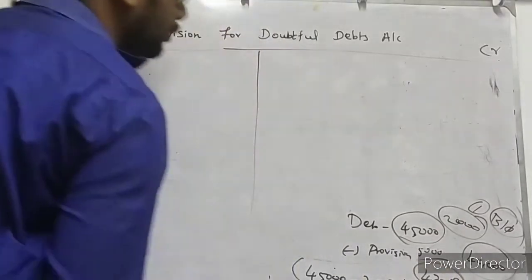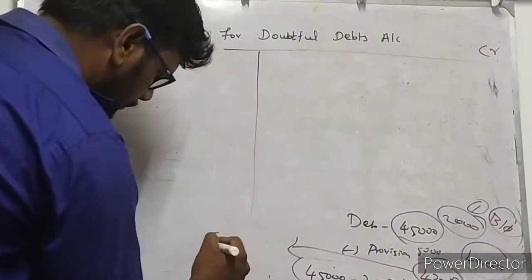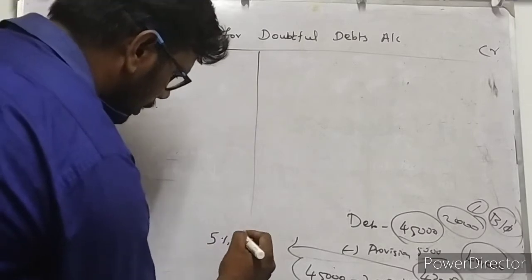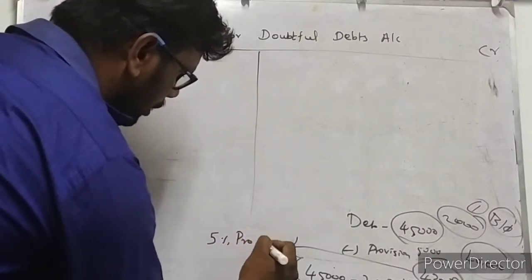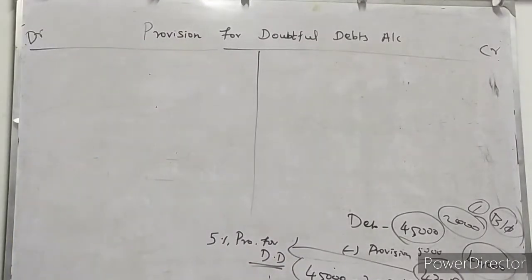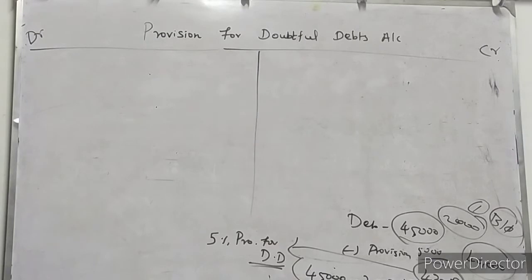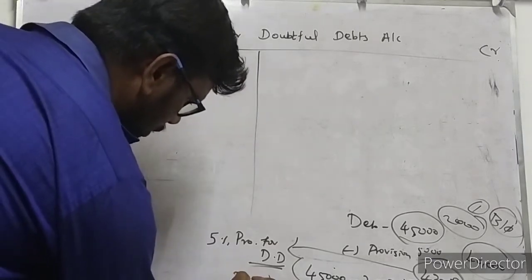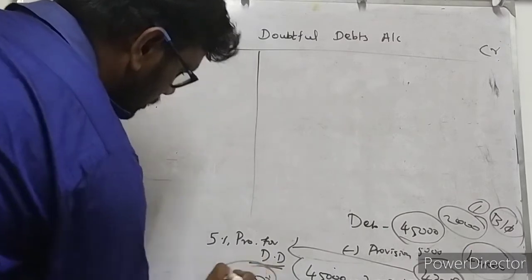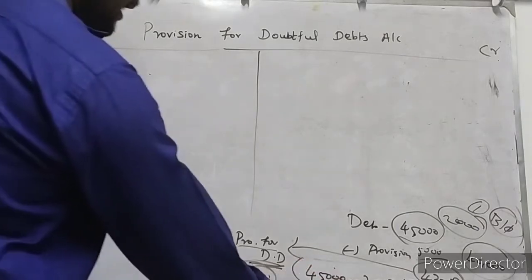On this 43,000 rupees, 5% should be calculated for provision for doubtful debts. 5% on 43,000 is 2,150 rupees. So you should be very clear about it.